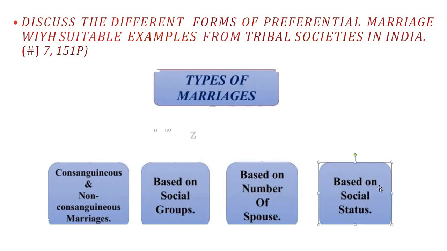Next is based on social status. Social status means what their standing is in society. Suppose there is a guy who earns 1 lakh rupees and a girl who earns 10 lakh rupees. There is a social status gap in their way of living and their spending limit. Marriages happen on these kinds of things as well.